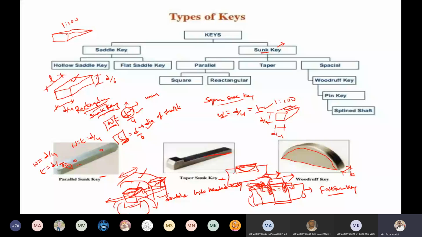These types of keys are largely used in machine tools and automobile construction. You can find this key in machine tools like a lathe machine and a drilling machine, and you can find it in automobile construction also. The advantage of this key is that it is a self-aligning key. Self-adjustment means it automatically tilts up or down as per requirement, tilting inside the recess of the shaft.